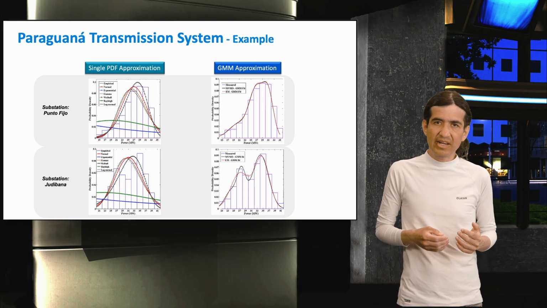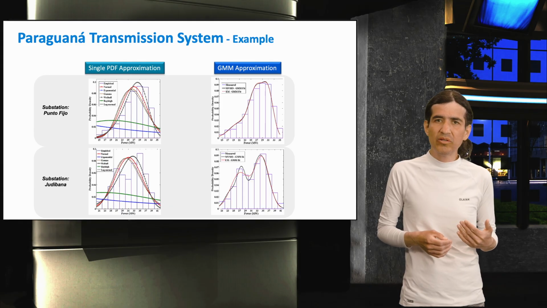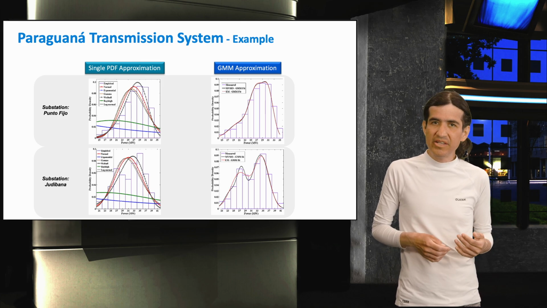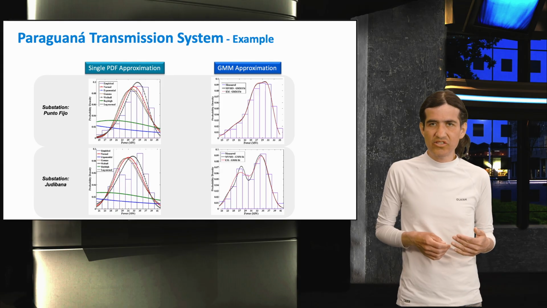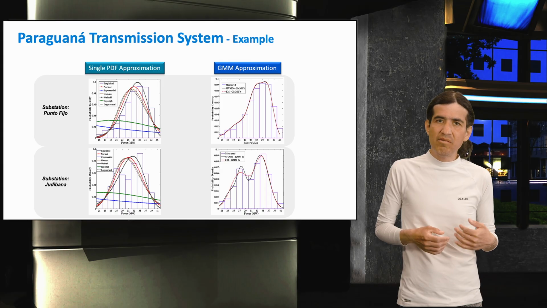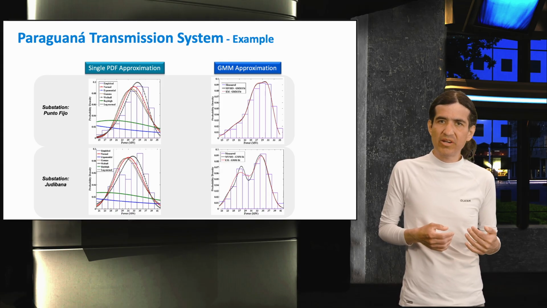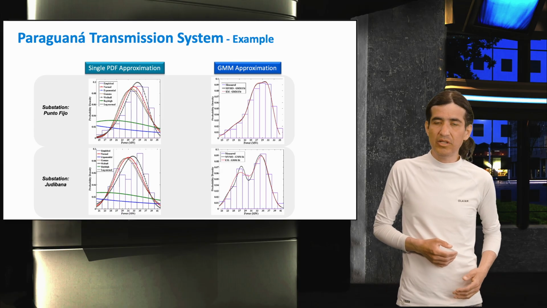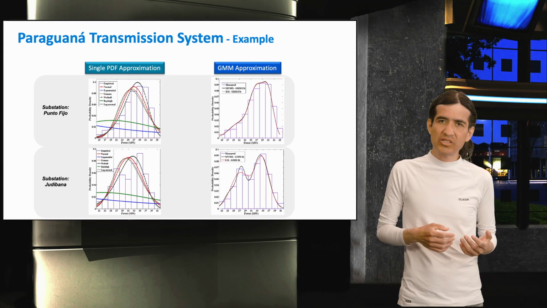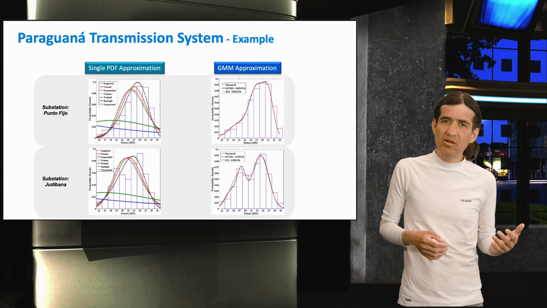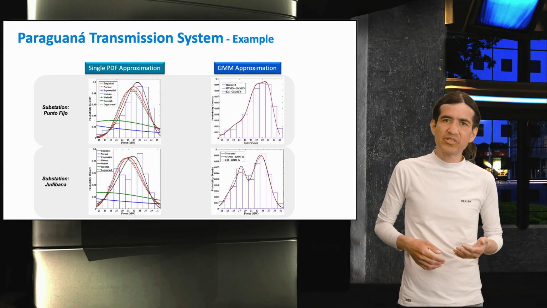In contrast, a Gaussian mixture model can represent multiple underlying demand regimes, like peak versus off-peak, stable versus volatile periods, providing a more realistic and flexible characterization of variability. This leads to improved risk assessment, better anticipation of extreme conditions, and more reliable inputs for probabilistic power flow and operational planning. In short, Gaussian mixture models better reflect the true structure and diversity of demand behavior, making them more suitable for complex real-world substations.